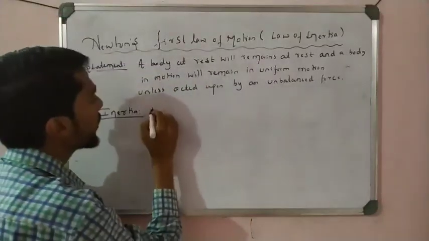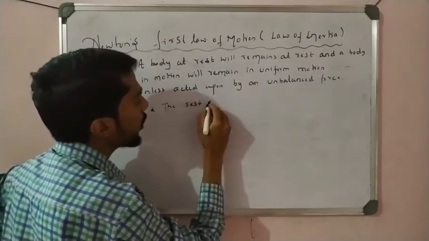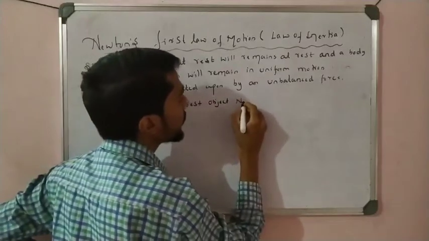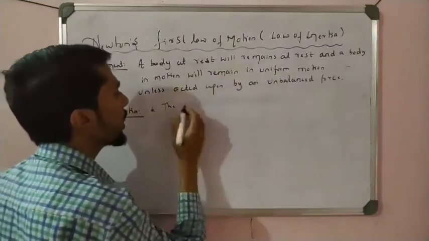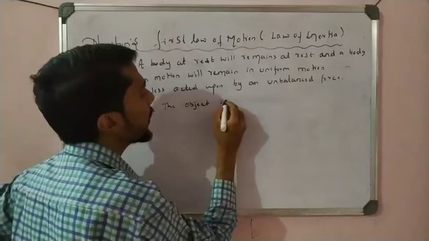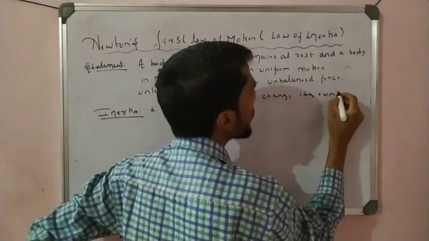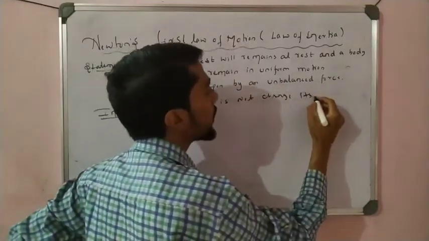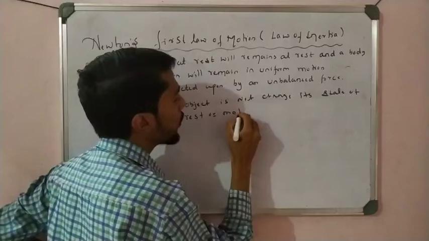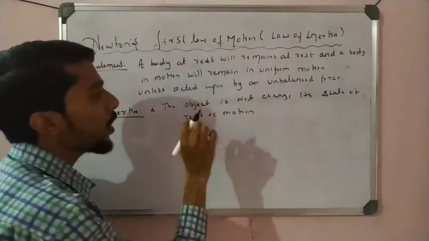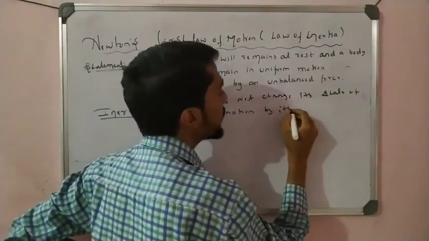So we write here: an object does not change its state of rest or motion by its own.